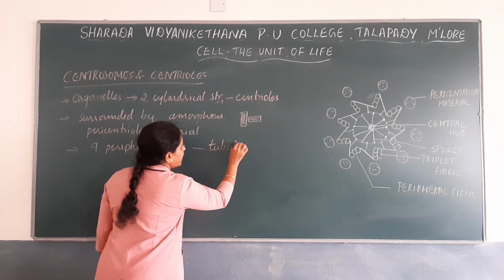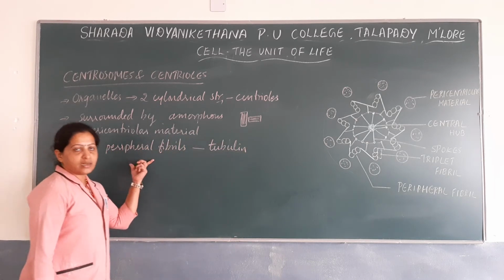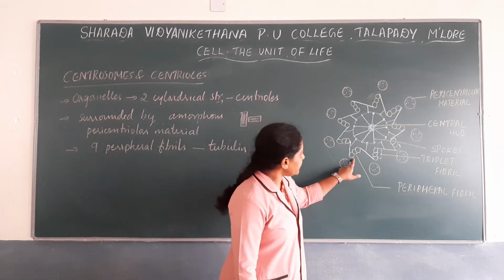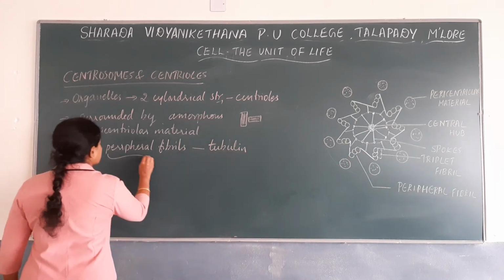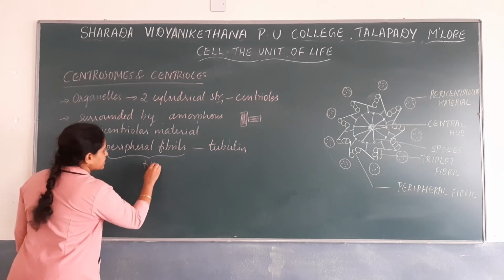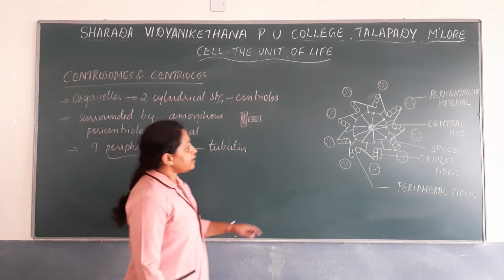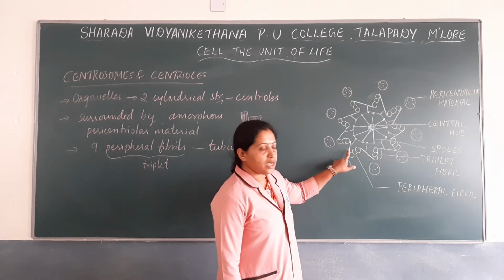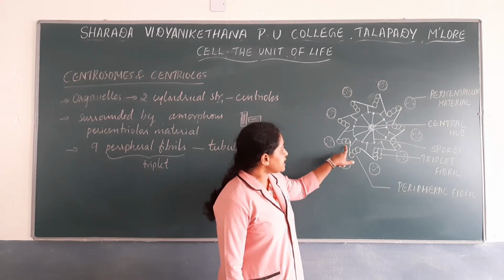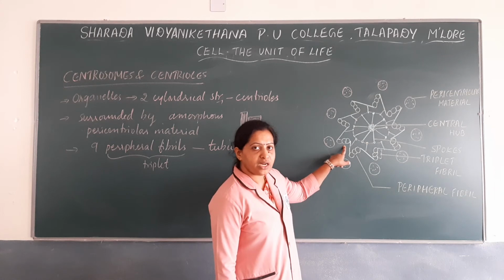and each peripheral fibril is a triplet. You can observe here each peripheral fibril is a triplet, and the peripheral fibrils are linked to each other. One peripheral fibril is linked to the neighboring peripheral fibril.